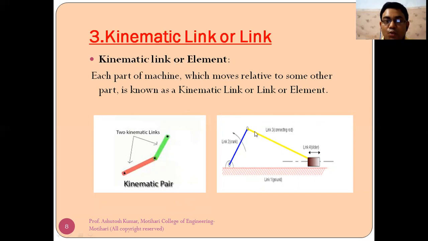Then this is link 2, which is crank. I already discussed what a crank is. So the crank rotates 360 degrees. The crank completes 360 degrees, one revolution. And this is link 3, called the connecting rod, and this is called the slider. So I hope you got the point of what a link is.